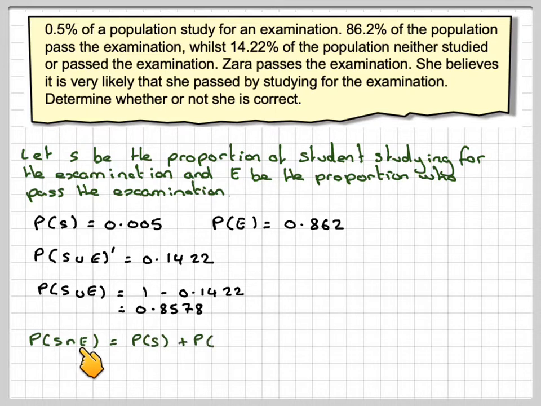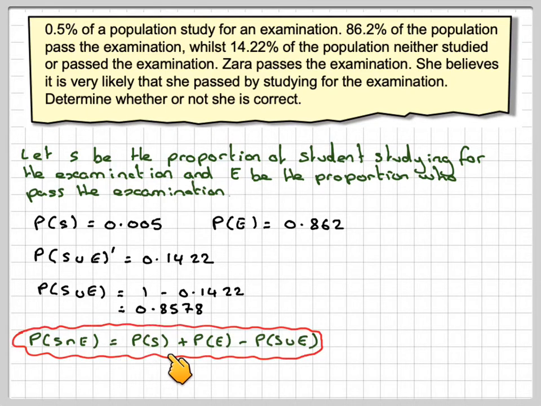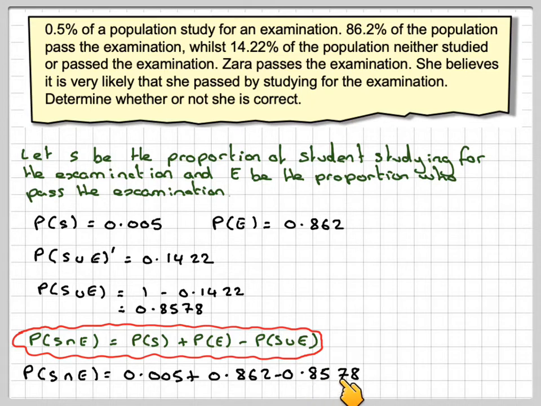Now, we need to find the probability who actually studied for the examination and passed. So that's the probability of S intersection E. You get that by doing the probability of S plus the probability of E minus the probability of S union E. So that's going to be equal to the probability of S, which is 0.005, plus the probability of E, which is 0.862, minus 0.8578. That gives me 0.0092.